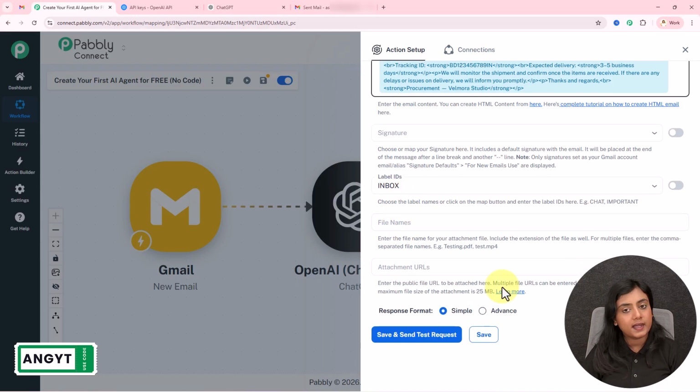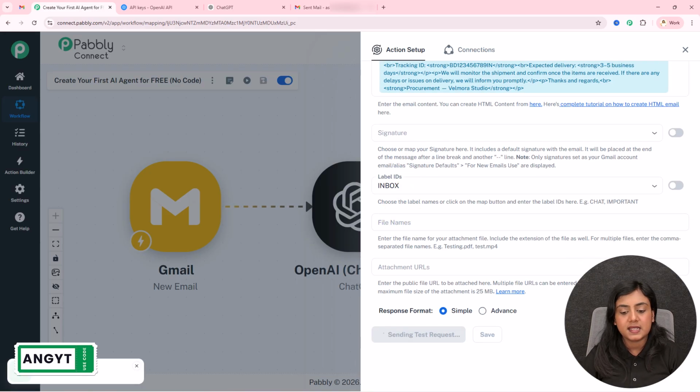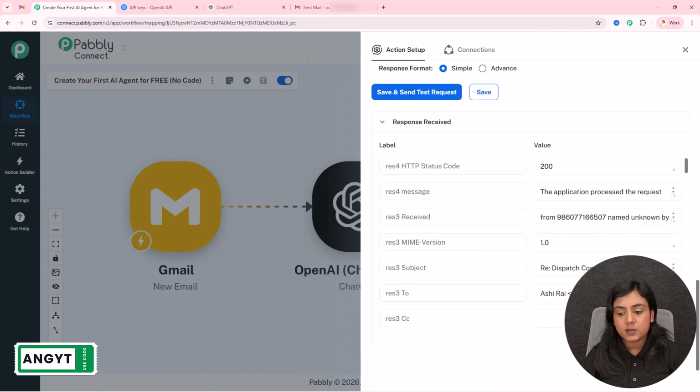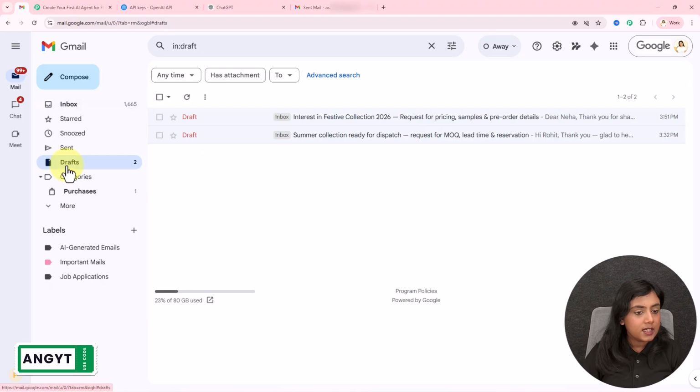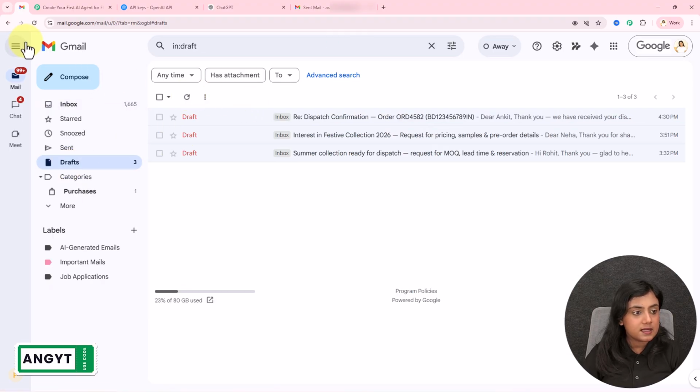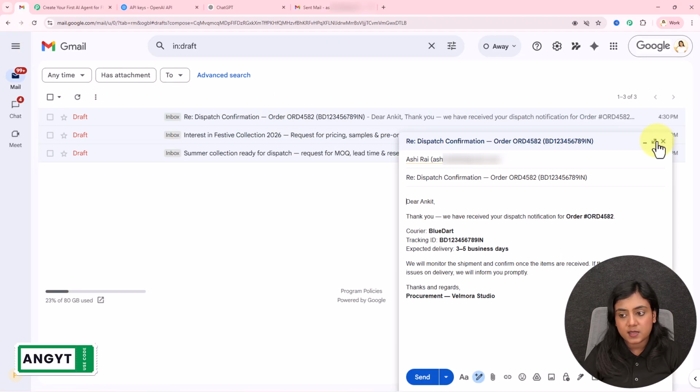I do not require any other field, so I will skip that part and click on this save and send test request button. As soon as I do that, you will receive this response, which is a positive response. And if I open my Gmail account and go to my draft section right over here, you will see a new draft has been created successfully. This is the draft that has been created.